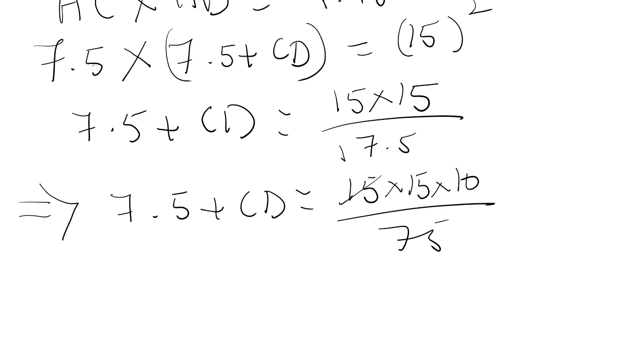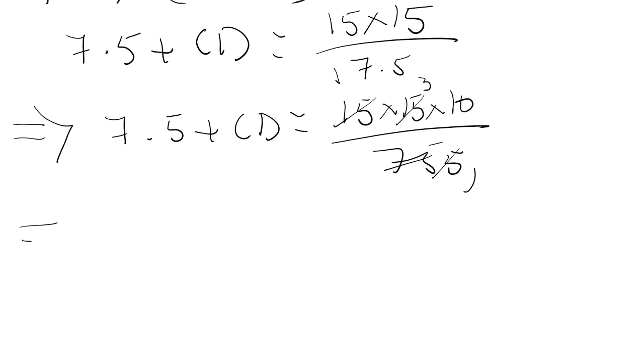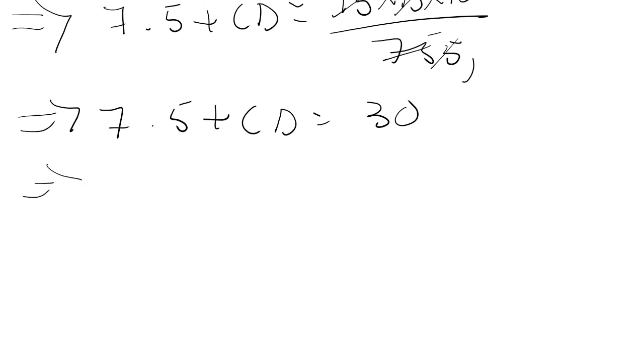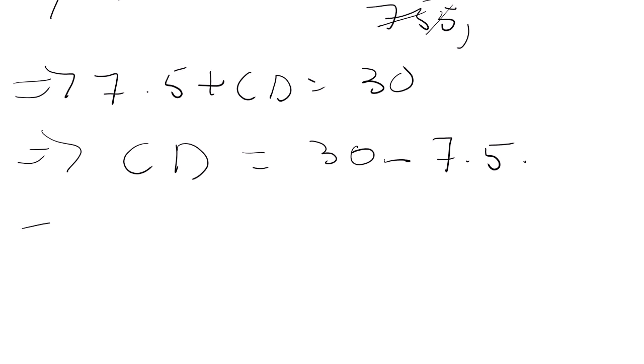Now 15 ones are 15, 15 fives are 75, 5 ones are 5, 5 threes are 15. So 7.5 plus CD is equal to 30, 3 into 10. So this implies CD is equal to 30 minus 7.5. So CD is equal to 22.5.